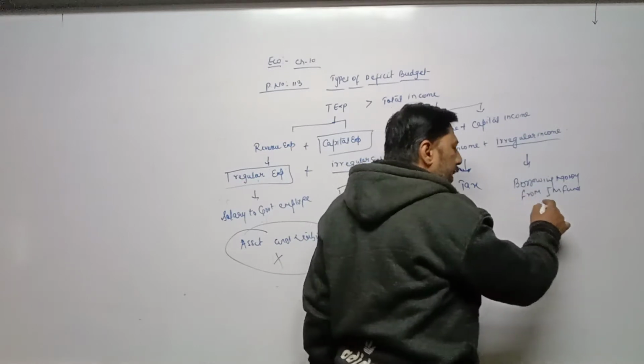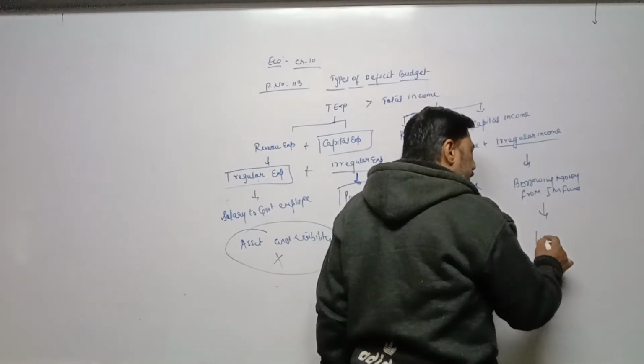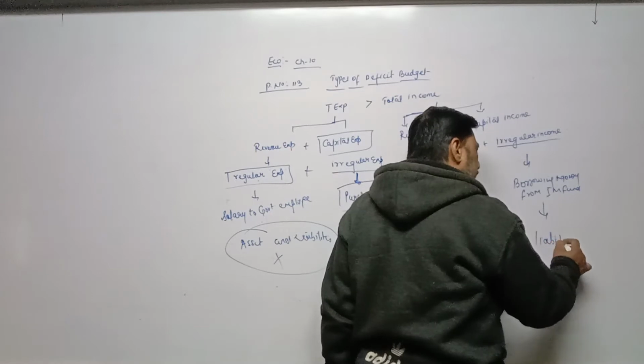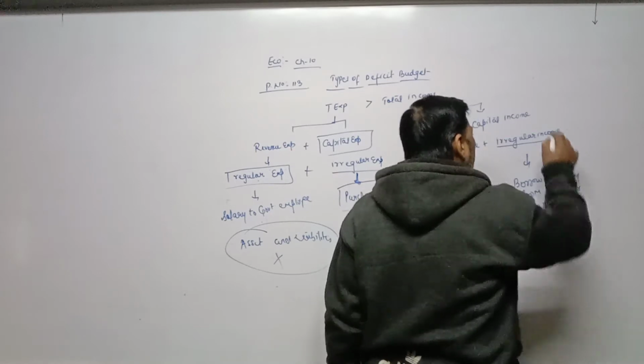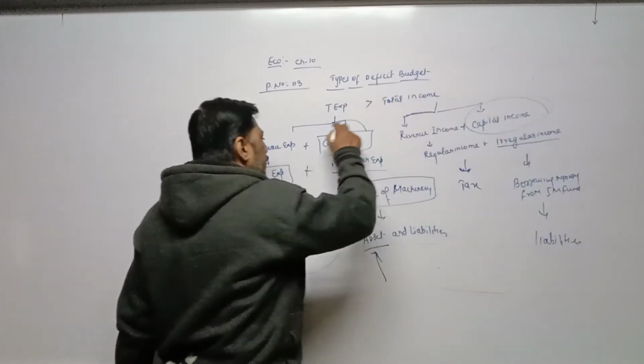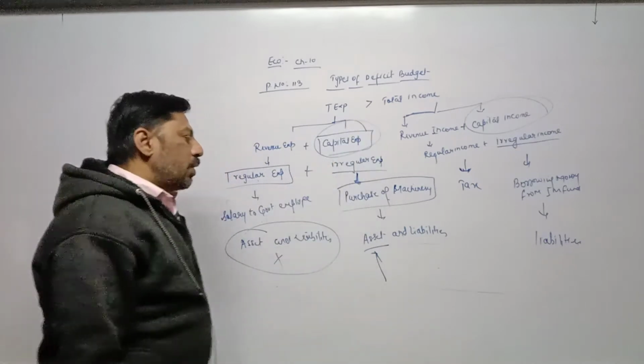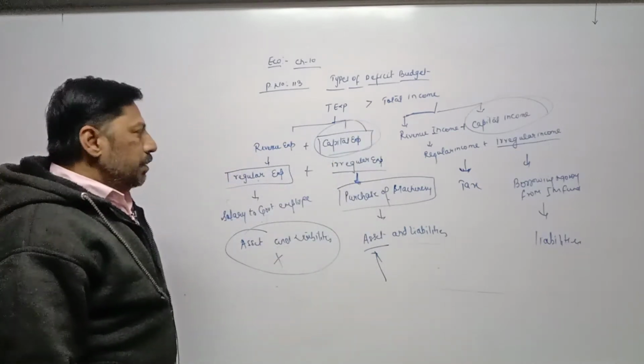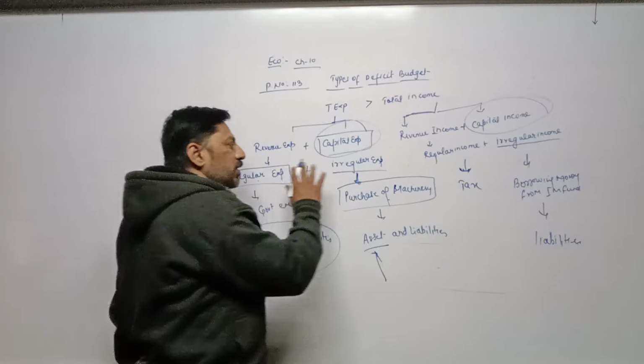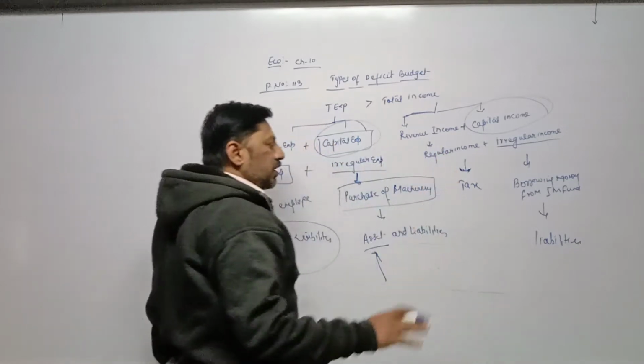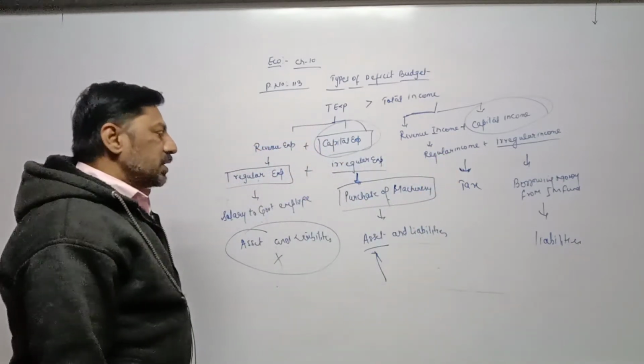And what happens when we are borrowing money? Our liabilities, the government's liabilities, increase. So capital income and capital expenditure have an effect on assets and liabilities, but regular expenditure and regular income do not have any effect on assets and liabilities.